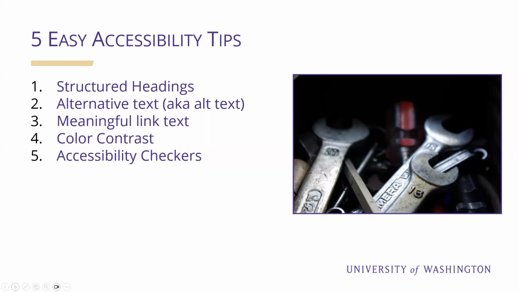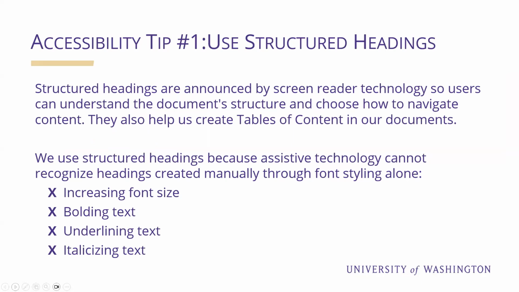Here are the 5 accessibility tips: structured headings, alternative text, also known as alt text, meaningful link text, color contrast, and accessibility checkers. Accessibility tip number 1, use structured headings.